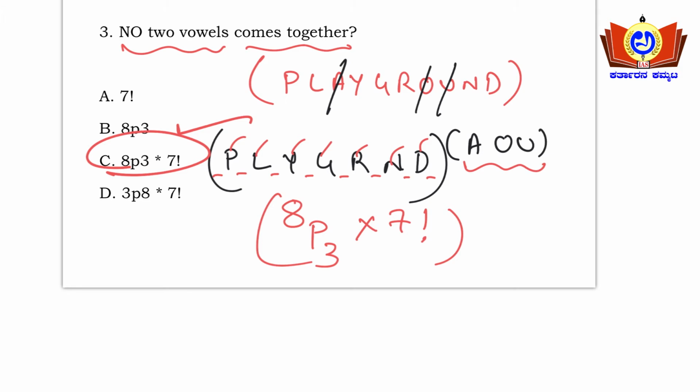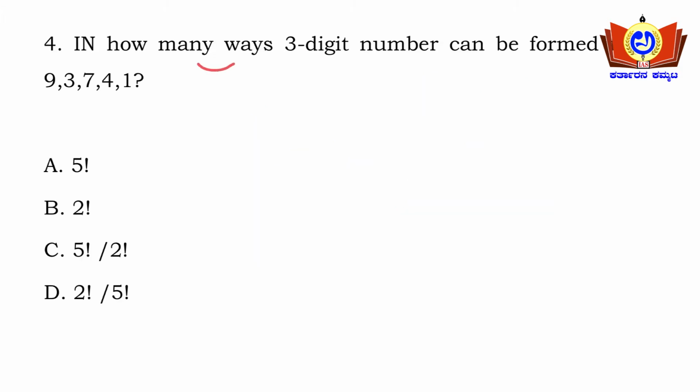So moving on to the next question. In how many ways can a 3-digit number be formed from 93741?